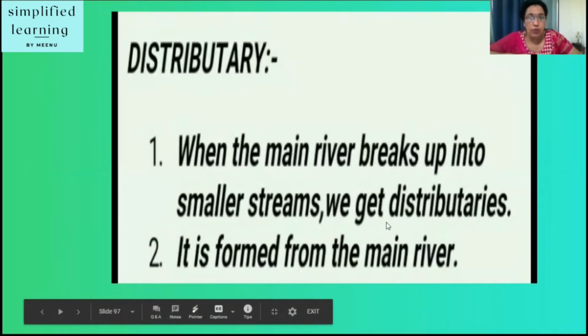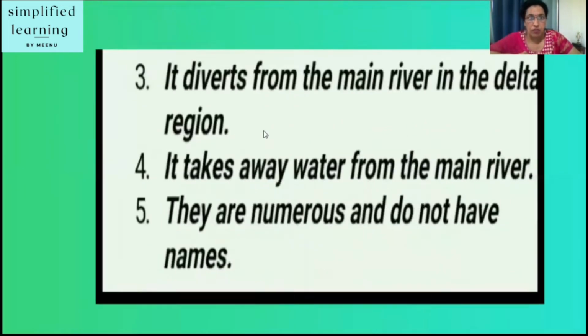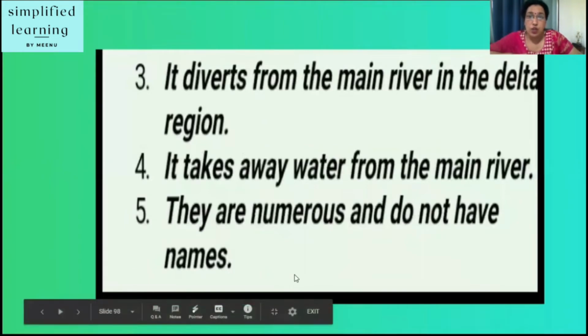It is formed from the main river. Tributaries lead to the main river, and distributaries come out of the main river. It diverges from the main river in the delta region, at the mouth of the river. It takes away water from the main river. They are numerous and do not have names.